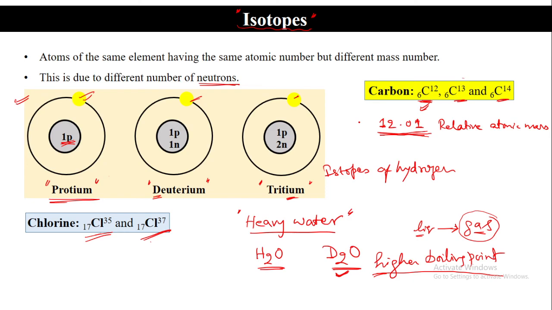So radioactivity takes place due to electrons or due to what? Radioactivity is taking place due to the neutrons. These neutrons are making it more heavy, no?